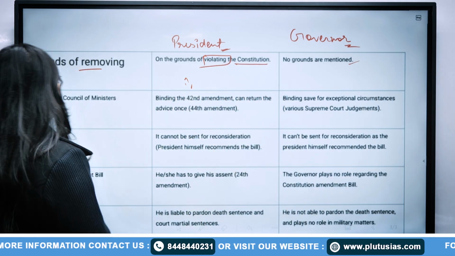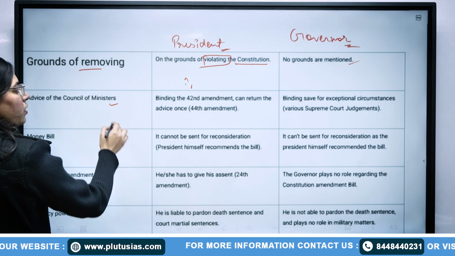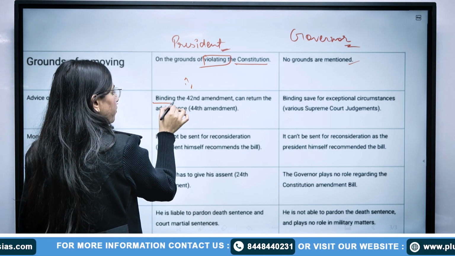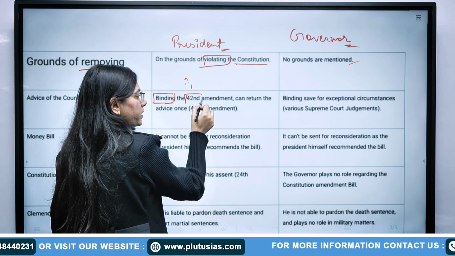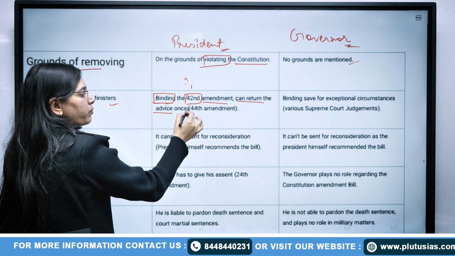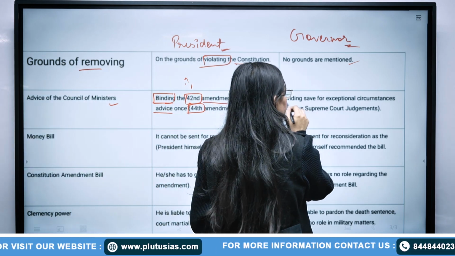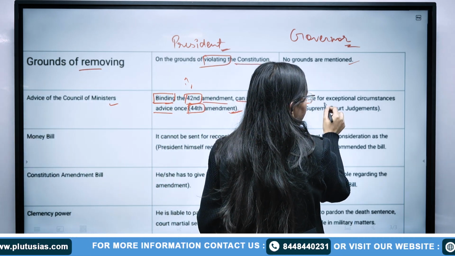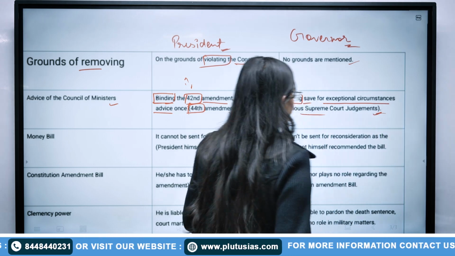Now, after the advice of the council of ministers: the advice of the council of ministers on the president is binding by the 42nd amendment, and he can return the advice once by the 44th amendment. Here the advice is binding on the governor, save for exceptional circumstances. Various Supreme Court judgments have declared that.